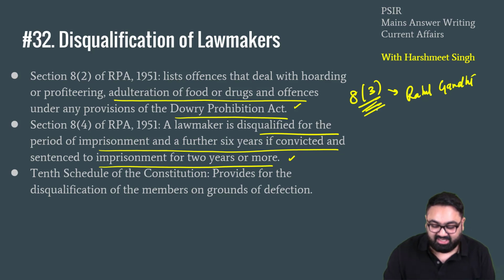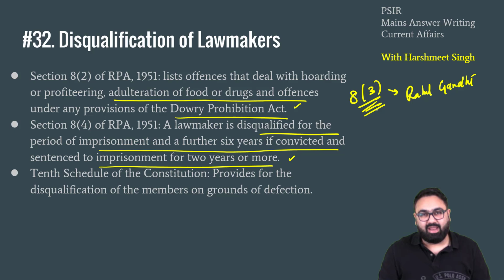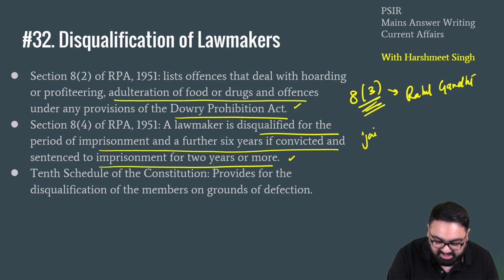Section 8 subsection 3 says that if a member of the Parliament has been given a jail term of 2 years or more, then they shall stand disqualified immediately. Earlier you used to get time to file an appeal, but now under the Lily Thomas case, the Supreme Court has said that if a jail term of 2 years or more is given, you will be disqualified immediately. Disqualification will be for how much time? It will be jail term plus 6 more years.